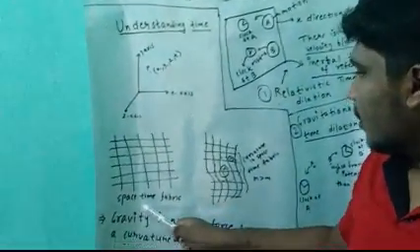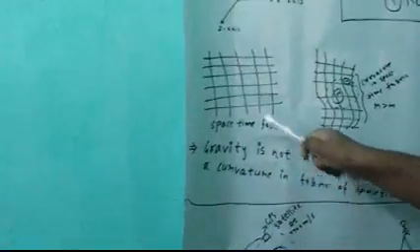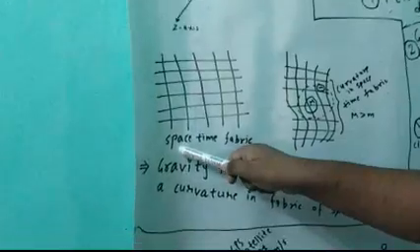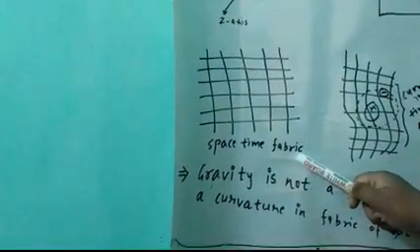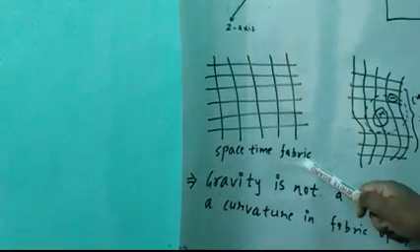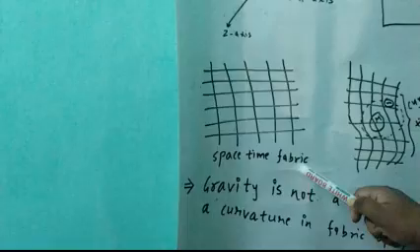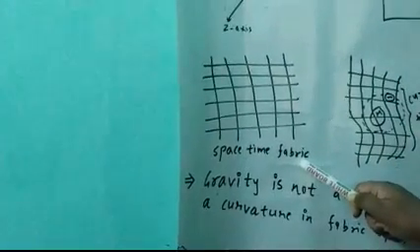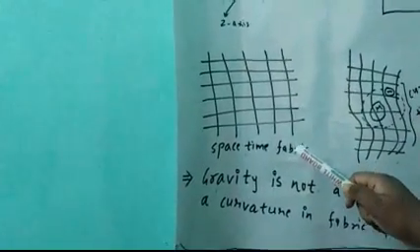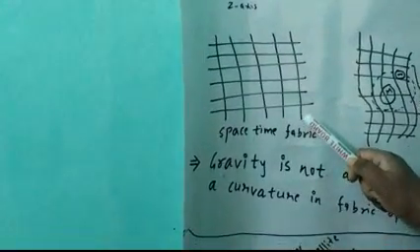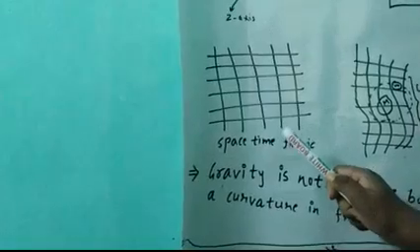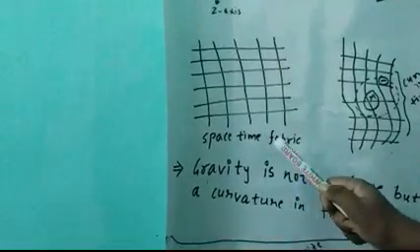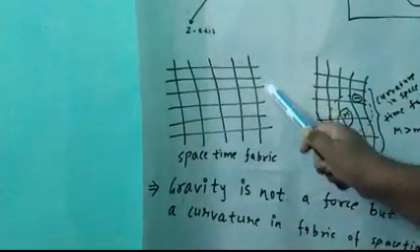Here I have shown the space-time fabric. We know that the human mind cannot imagine four dimensions, we can only imagine three. But when Einstein was making his theory of relativity, it required the existence of a fourth dimension, and that was time.